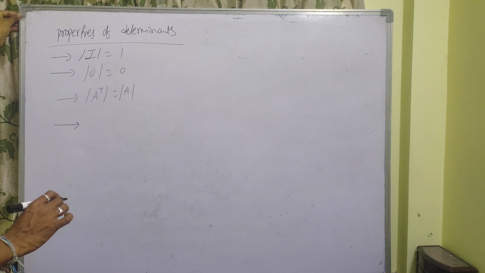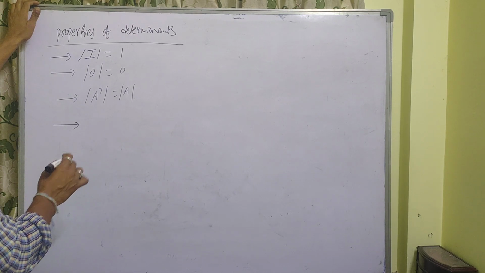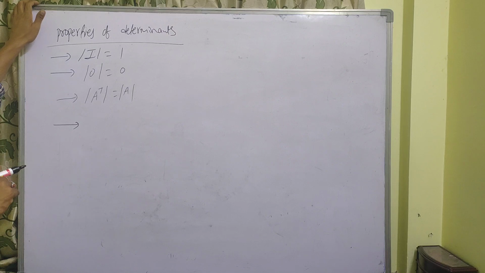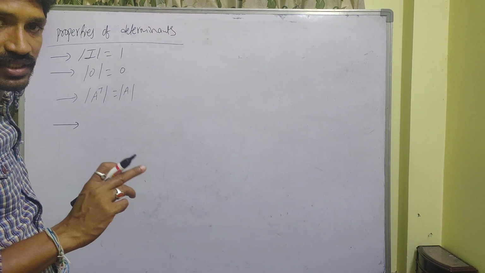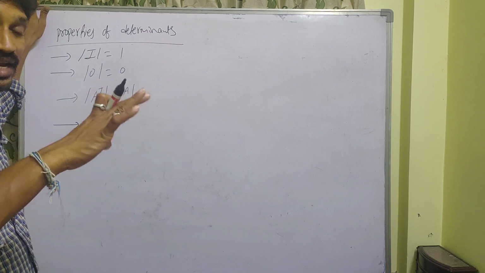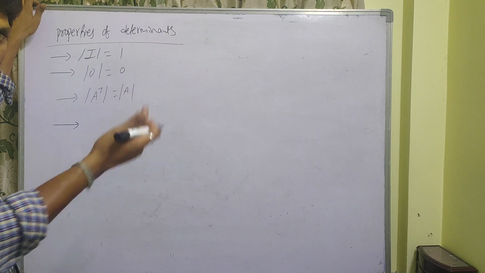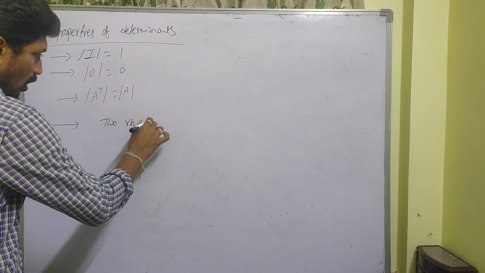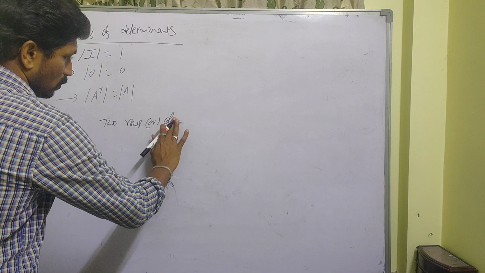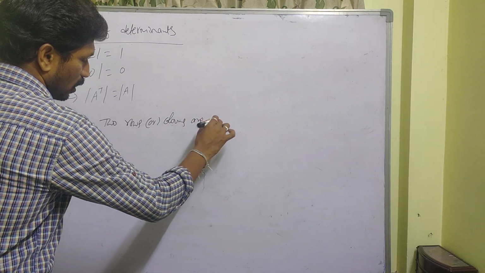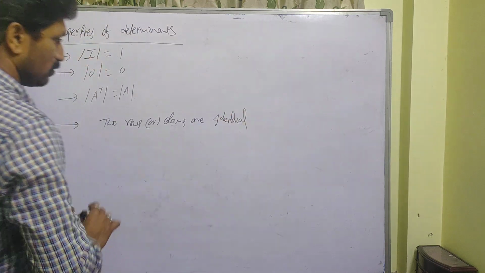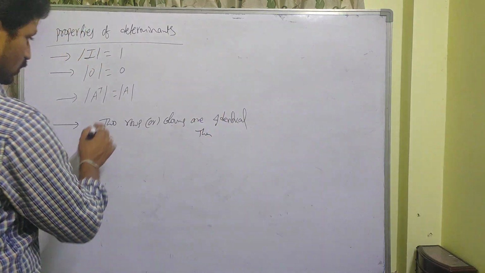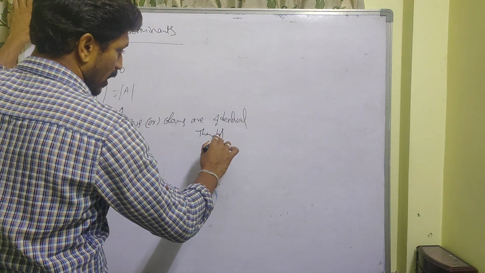Okay. Next property is very important here. See here, in any matrix, if two rows or two columns are identical, in the sense same corresponding entries, you know very well, then that matrix, let us take the matrix is A, then determinant of that matrix is equal to 0.